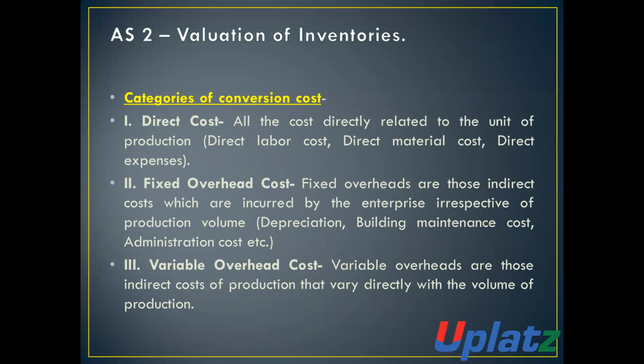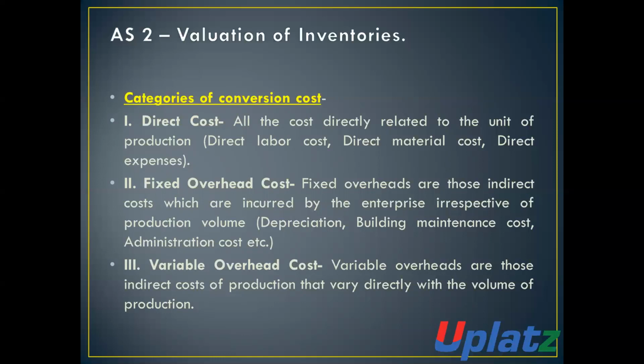Direct costs are those costs which are directly related to the units of production, just like direct labor cost, direct material cost, and direct expenses.